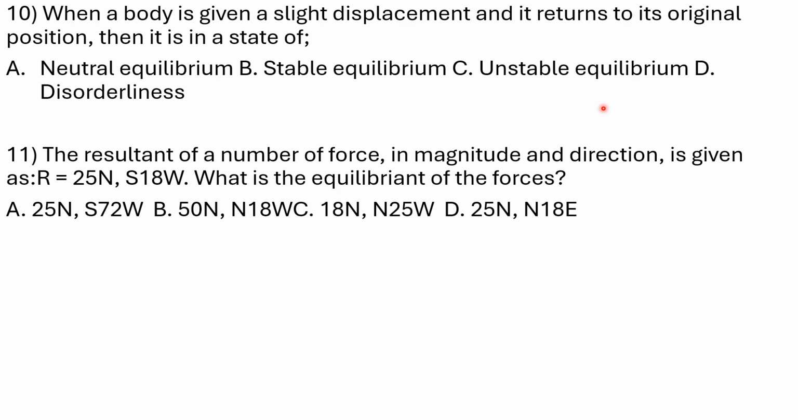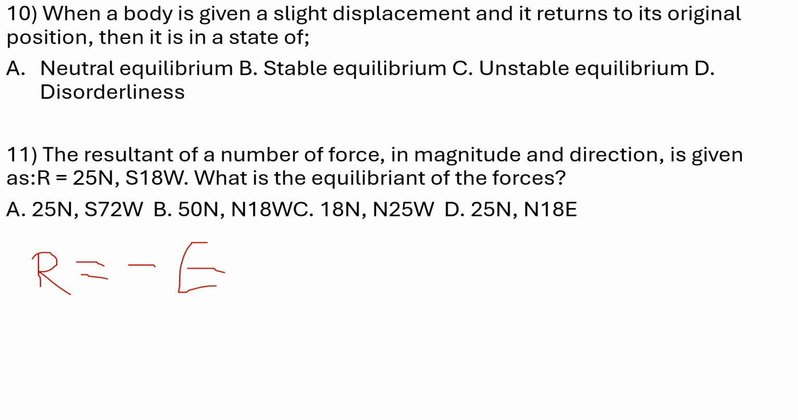Question 11 says the resultant of a number of forces in magnitude and direction is given by R equals 25 newtons, south 18 degrees west. What is the equilibrant of the force? We have mentioned before that equilibrant and resultant have the same magnitude. So we can represent it like this: resultant is equal to negative equilibrant. Please, the negative does not show minus. For example, with 20 newtons, you're not going to write minus 20. Equality shows equal in magnitude, and minus shows opposite in direction.